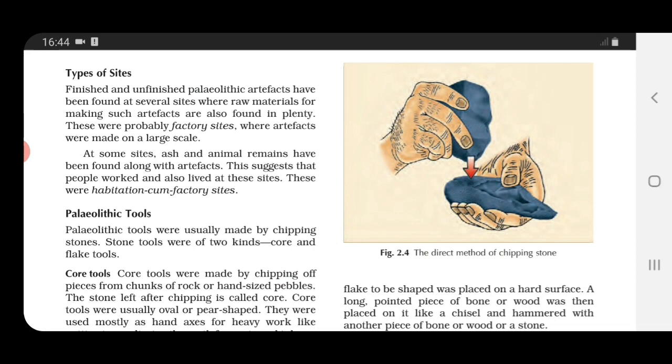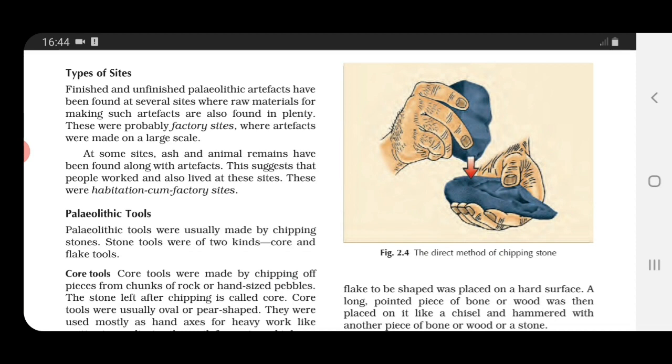Now, here they are talking about artifacts. Artifacts, children, we did in the last chapter of history. That means articles such as tools, weapons, pottery, small sculptures, toys, coins, jewelry, etc. made and used by men. So they are known as artifacts.